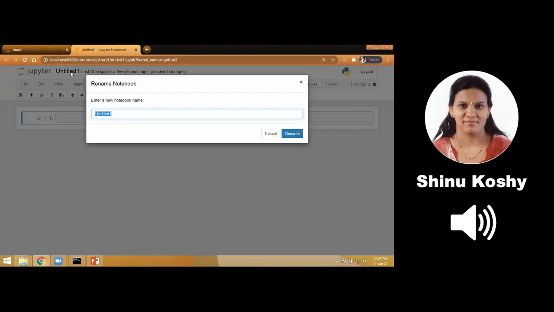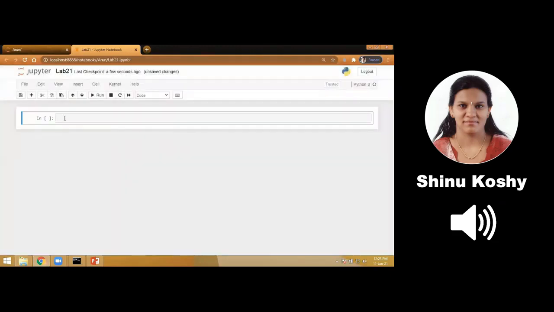The while loop. So this is lab program number 21. It is to find the sum of natural numbers. So here we have taken 10 natural numbers.